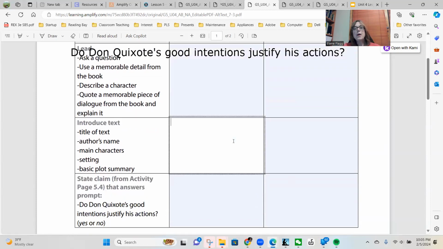Okay, so now the next thing you need to do is to introduce the text. You'll need to include the title of the text, The Adventures of Don Quixote, the author's name, the main characters, the setting, and a basic plot summary. So that's the second part of the introduction.